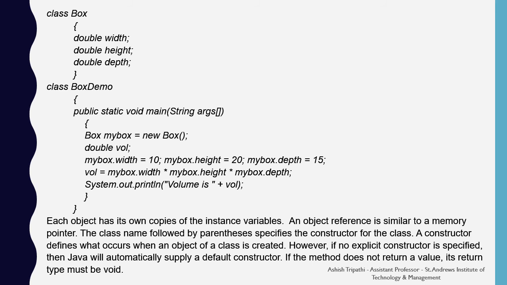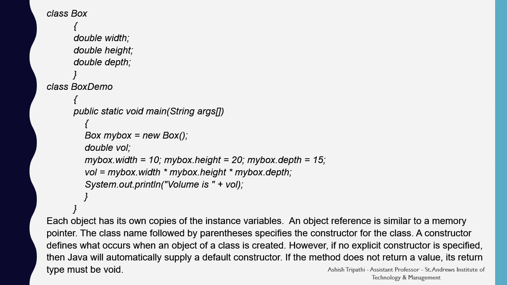Next, we are calculating the volume by multiplying width, height and depth. After this, we are displaying the volume on the screen. The printing is done with the help of the System.out.println statement, where System is a class, out is a stream, and println is a method of this stream.